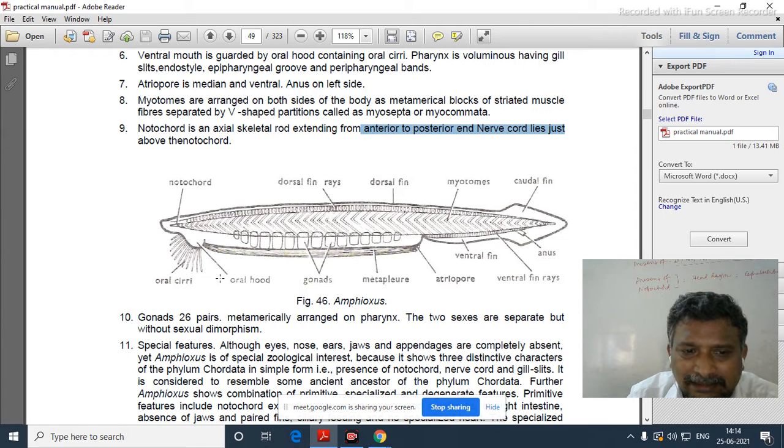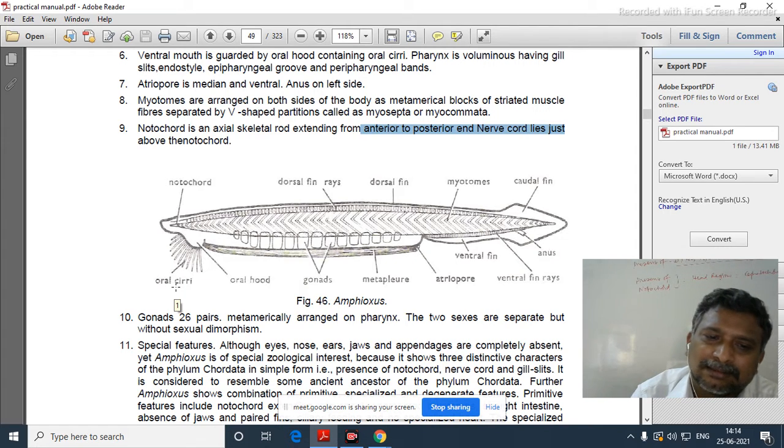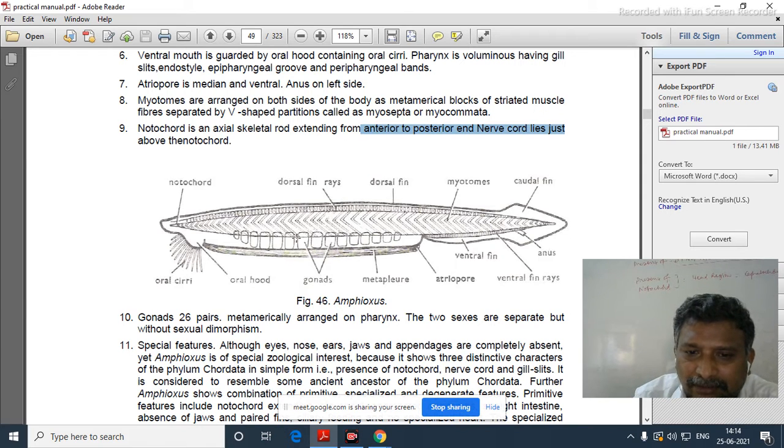Hair-like structures are there called cirri. They are present around the mouth, hence they are called oral cirri. And a hood-like structure is there called the oral hood. Now all are gonads. And here you observe metapleural, atriopore, and ventral fin. Ventral fin rays are there, caudal fin, and myotomes.